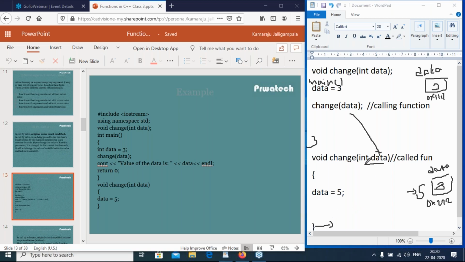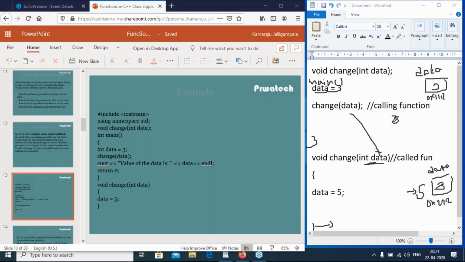Right? After that, compiler doesn't know about the formal parameter. So what is local variable inside the main function? It is data. So what is the value of data? It is 3. 3 will be displayed on the console window.